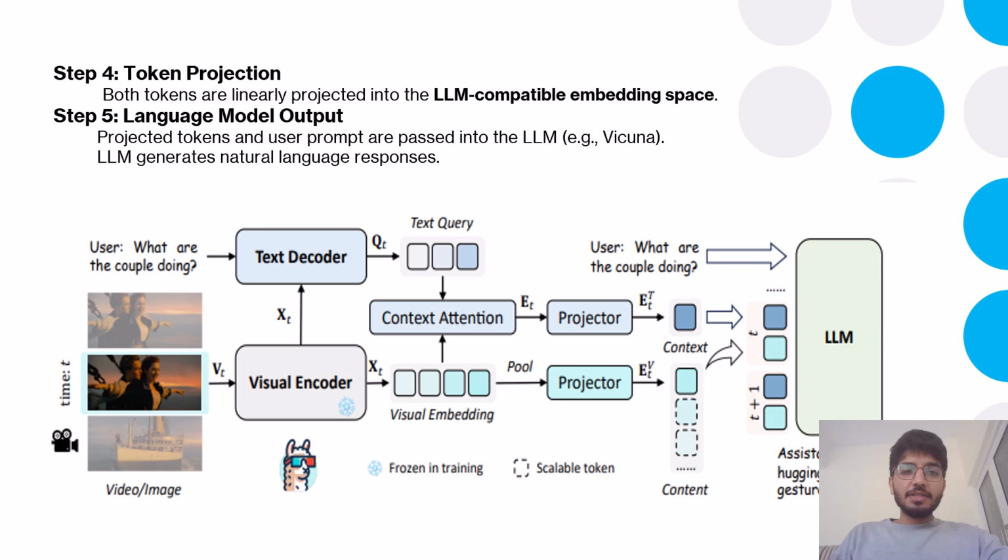So step 5 is the language model output. The projected tokens and user prompt are passed into the LLM, and the LLM generates natural language responses. And here we have shown the visual of our LLM model also. So this is how it works. Let's jump to the next slide.